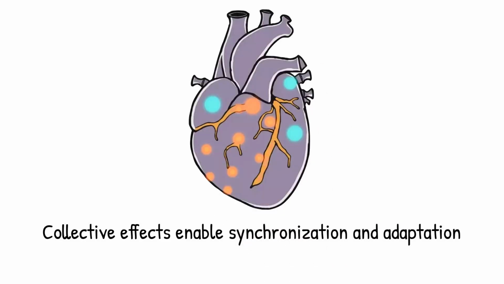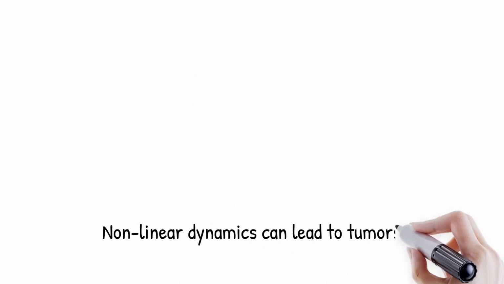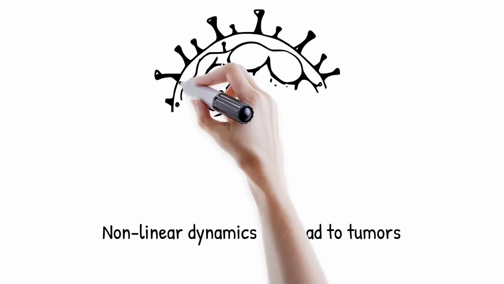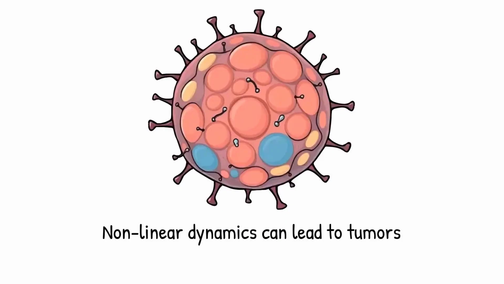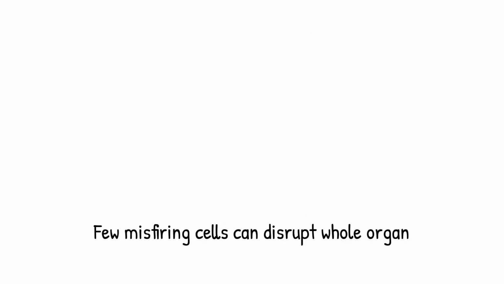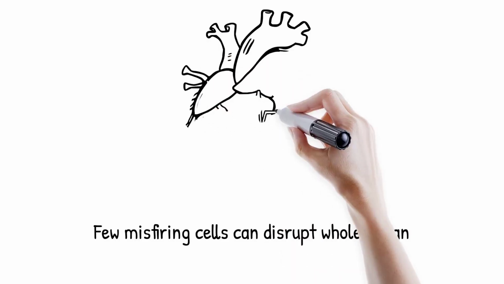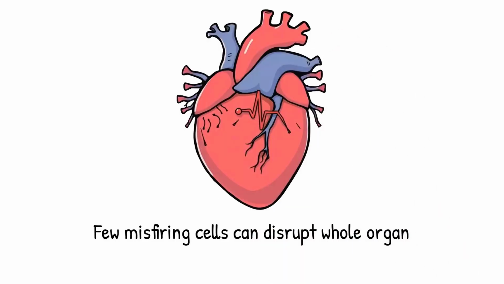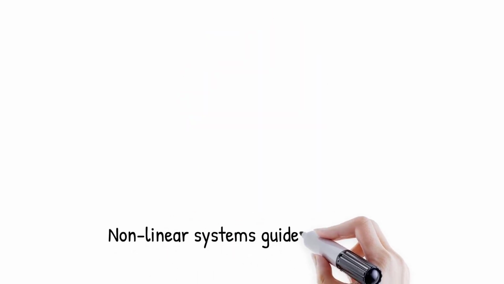Nonlinear interactions also enable tissues to self-organize, repair damage, and adapt to fluctuating environments, which are essential properties of living systems. However, the same nonlinear rules can also generate pathological states such as tumors, where growth becomes uncontrollable once signaling pathways surpass certain thresholds. Thus, tissues embody both the creativity and the fragility of nonlinear biological dynamics. In cardiac tissue, a few misfiring cells can trigger large-scale arrhythmias that disrupt the entire organ. It is like a stadium crowd where a single chant can rapidly spread and amplify into a deafening roar.